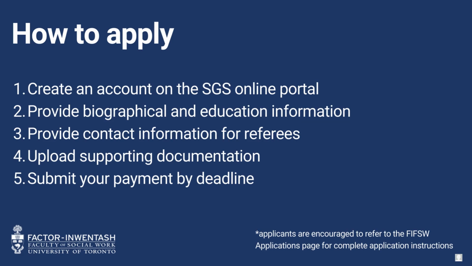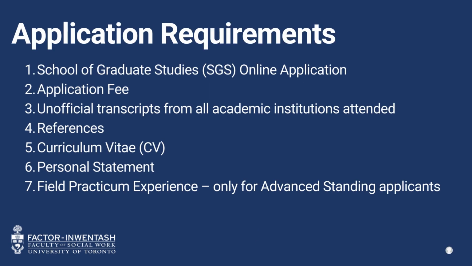How to apply. Create an account on the SGS online portal. Provide biographical and education information. Provide contact information for referees, including email and telephone number. Upload supporting documentation. And submit your payment by the deadline. Please note, applicants are encouraged to refer to the FIFSW applications page for complete application instructions.